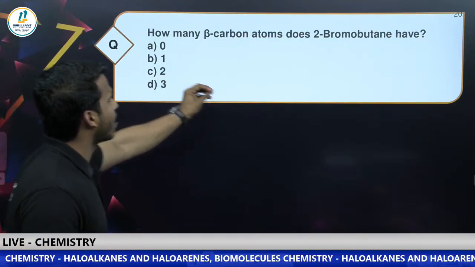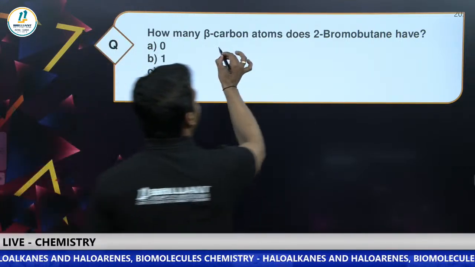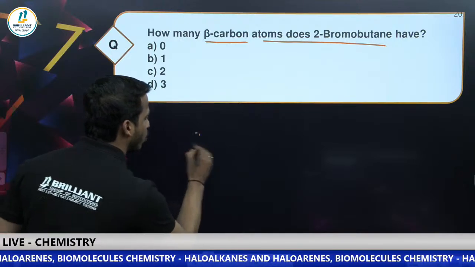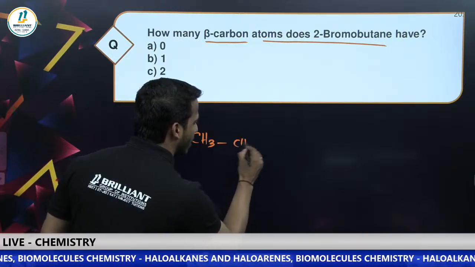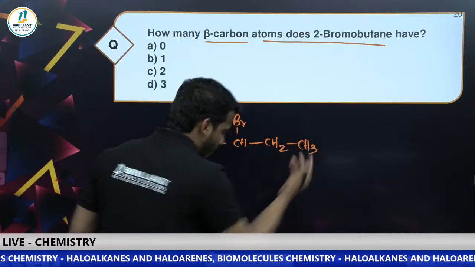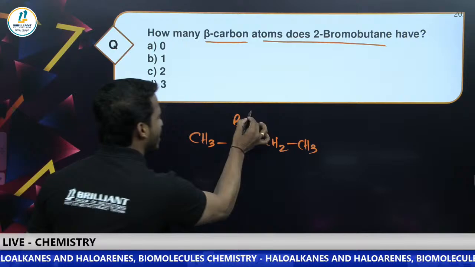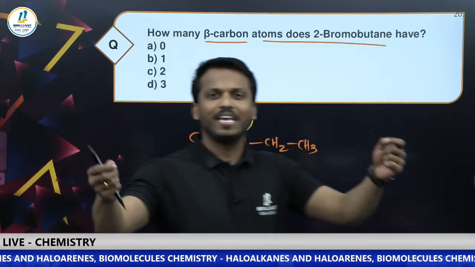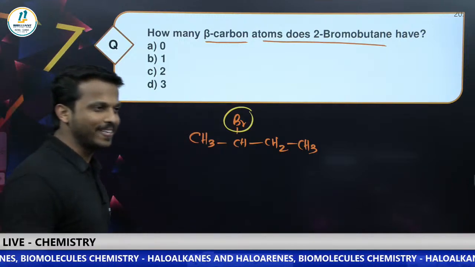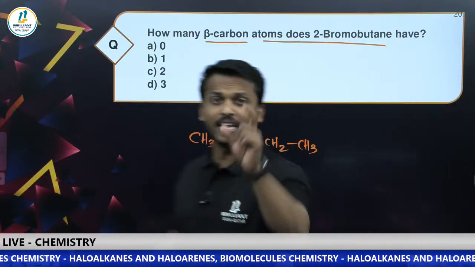How many beta carbon atoms does 2-bromobutane have? A simple question. What is 2-bromobutane? That is CH3, CHBr, CH2, CH3. I think within a second you may get the answer, dear all. This is 2-bromobutane. How many beta carbons are there? Come on all, how many beta carbons are there? Yes, that is C2, right?